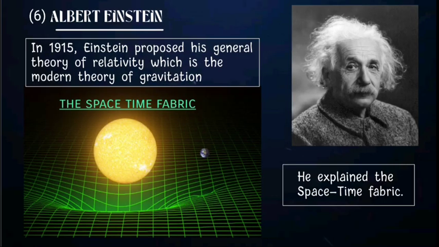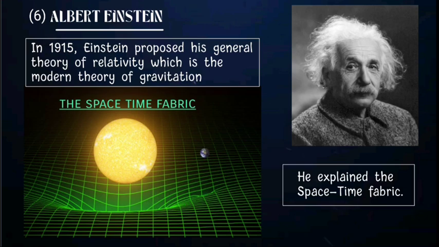Moving ahead to Albert Einstein, we know that he stated that the universe is a space-time fabric. That means a body having heavier mass makes a quite large bend in the space-time fabric as compared to a body of lower mass. As in the picture you can see, the sun has made quite a large bend in the space-time fabric as compared to the earth. So his concept was completely different from other scientists.